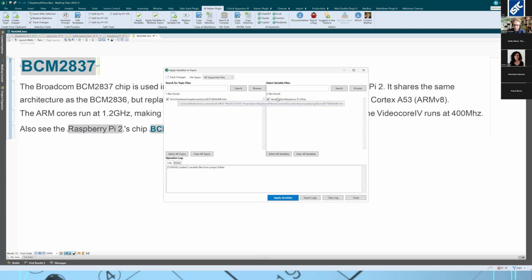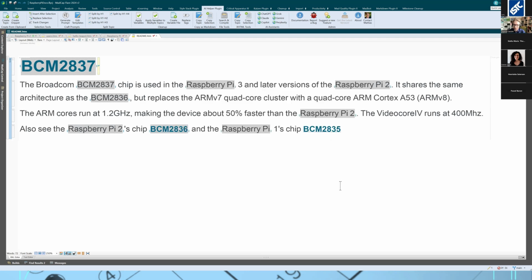This is the file we're working on, and I want to apply these two variable sets. This is useful even if you're not working with AI, just applying the variables to one topic at a time. You can do this in Flare still in batches and apply it to all topics at once, I think, but not this one topic at a time. So apply variables. Great. I'm going to close this, and we now have the variable. So we're not back to square one because we have a shorter text now, which is always great, right?